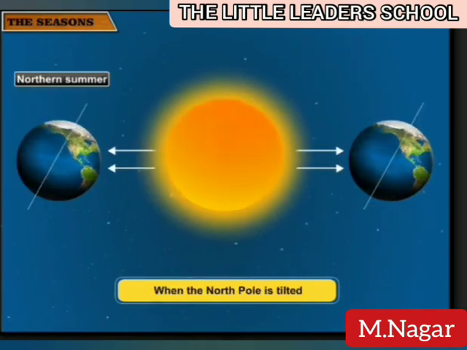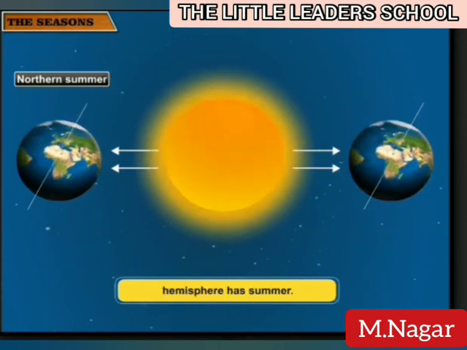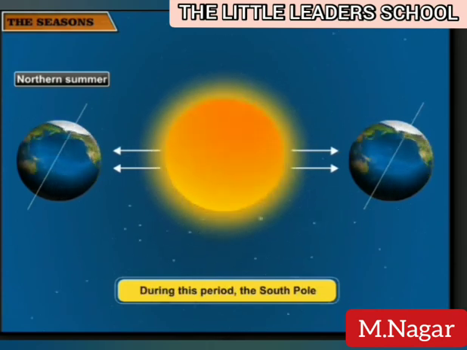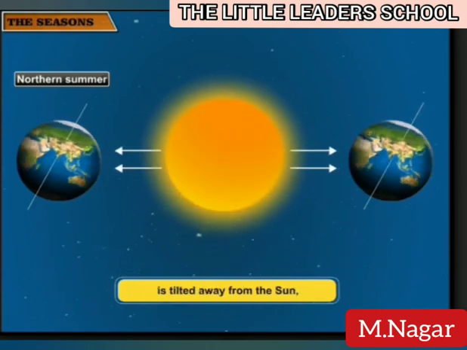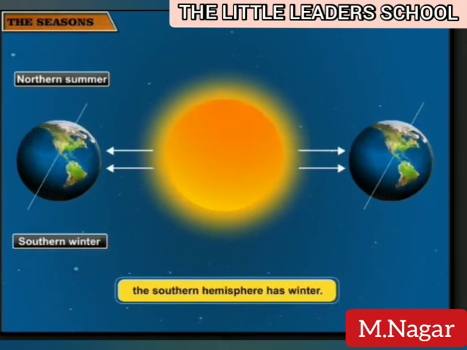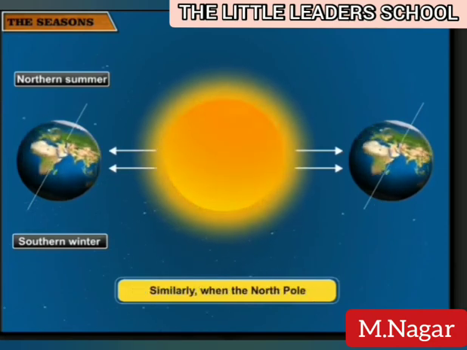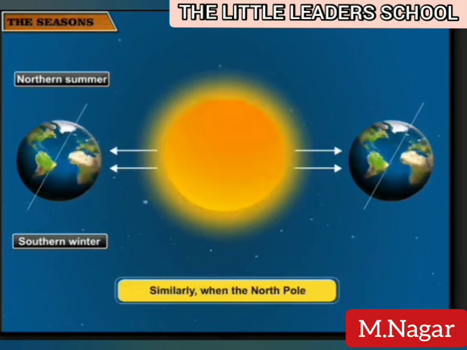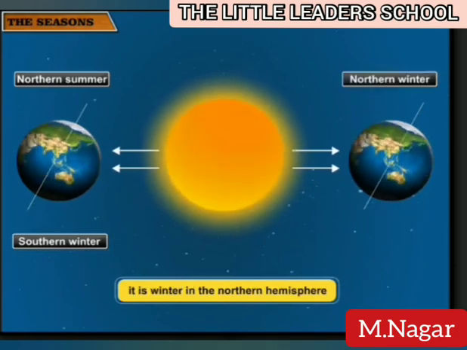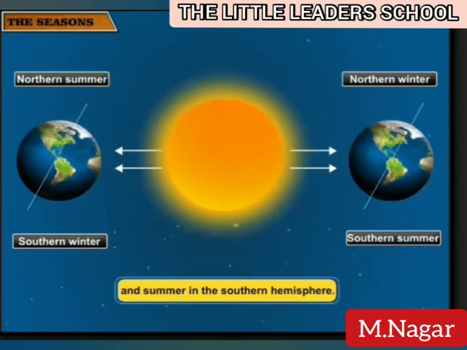When the North Pole is tilted towards the Sun, the northern hemisphere has summer. During this period, the South Pole is tilted away from the Sun, and the southern hemisphere has winter. Similarly, when the North Pole is tilted away from the Sun, it is winter in the northern hemisphere and summer in the